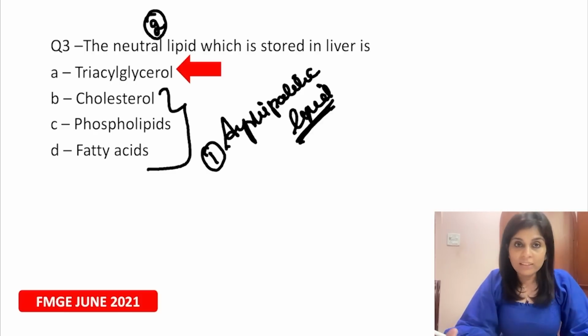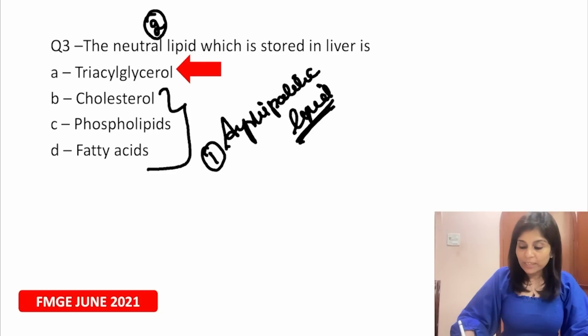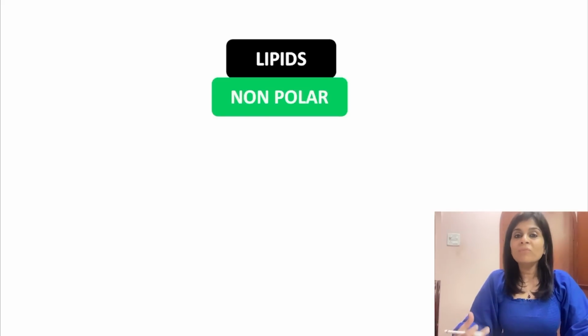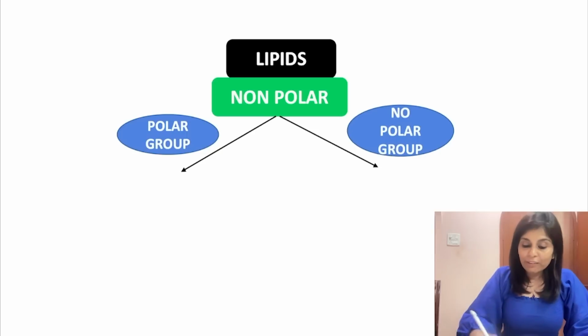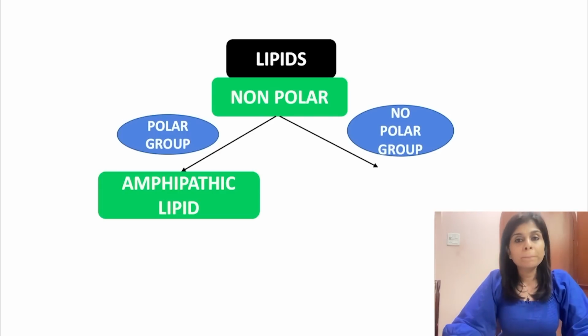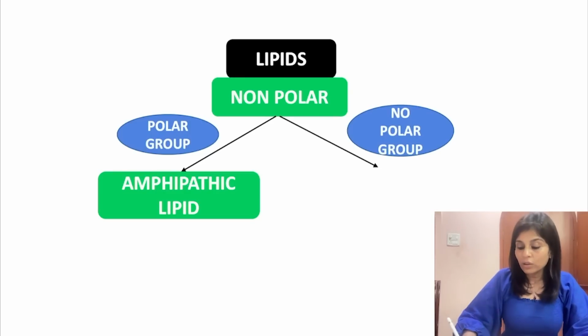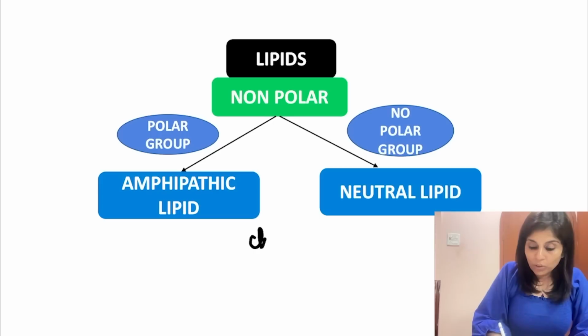Lipids are non-polar. Whenever you're asked to define lipid, you can close your eyes and say it's going to be non-polar. So when I say lipids are non-polar, then depending upon whether there is an additional polar group or not, you can classify lipids. If a non-polar lipid has got an additional polar group, you will call it an amphipathic lipid. If a non-polar lipid does not have any additional polar group, you will call it a non-polar or a neutral lipid. This is the basis of classification. Now I'm going to tell you the names of various lipids. You're going to tell me where to place them. Let's start with cholesterol. Is cholesterol amphipathic or is it neutral?